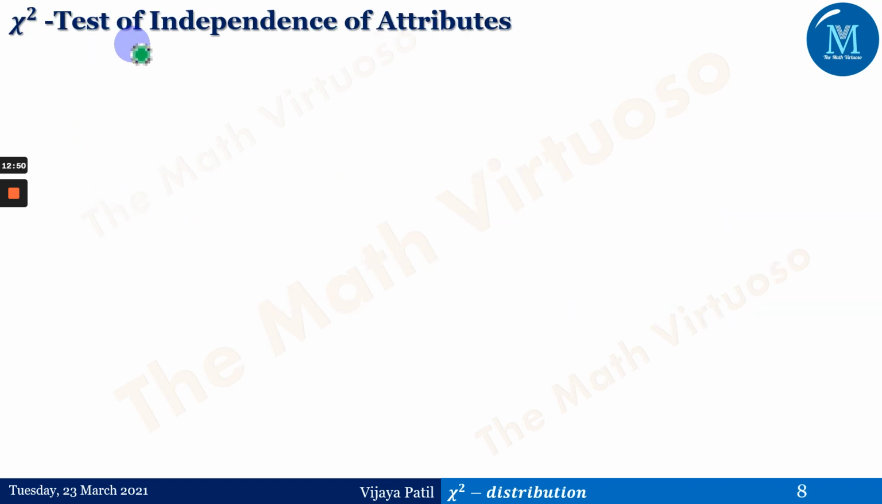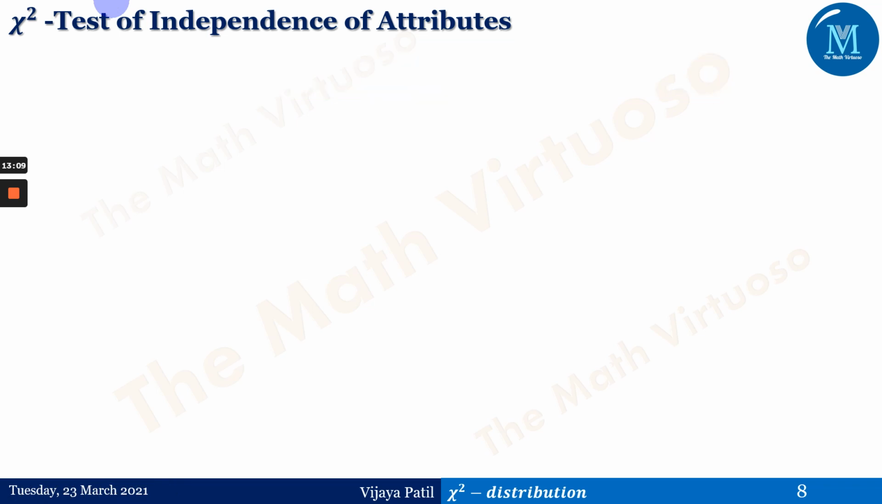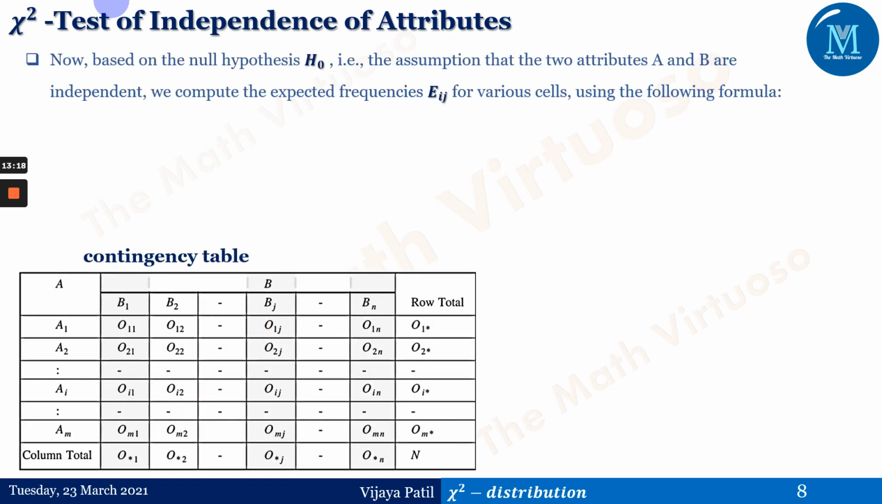Okay. Chi-square test of independence of attributes. Now, based on the null hypothesis, before that, we can have if the population is known to have two major attributes, right? Two major attributes, A and B. Then A can be divided into M categories, A1, A2 up to AM. Let me just give you that table. It's known as the contingency table. We will just define that as well.